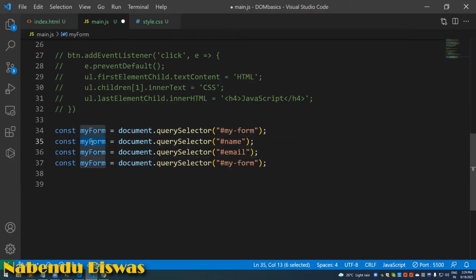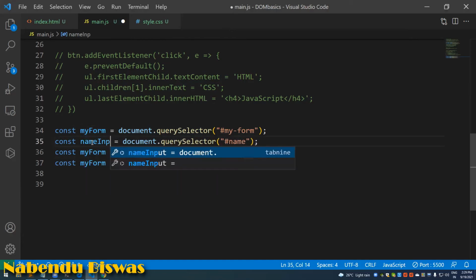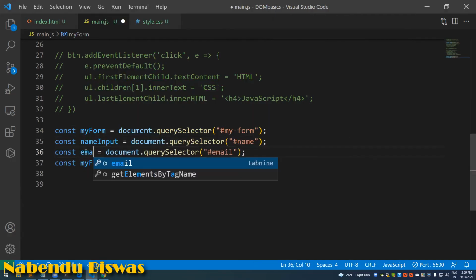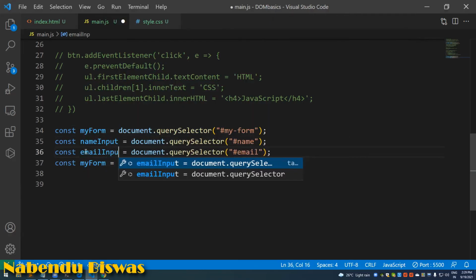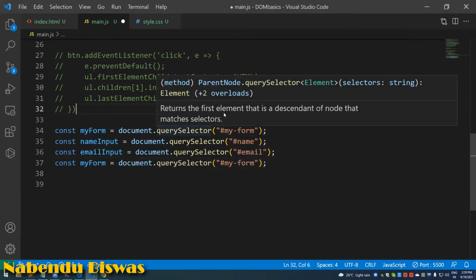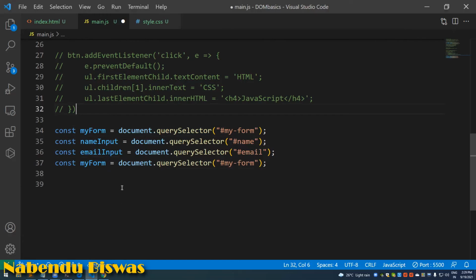Name input, email input, and msg document dot query selector dot msg.